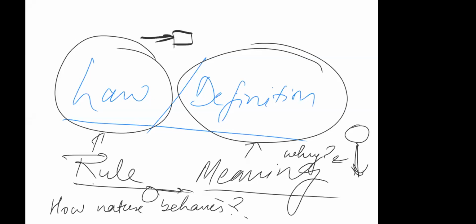So laws make an attempt to explain why this particular process is happening. Using laws, what you try to do? You try to explain why nature is behaving in this particular way. Understood this thing?